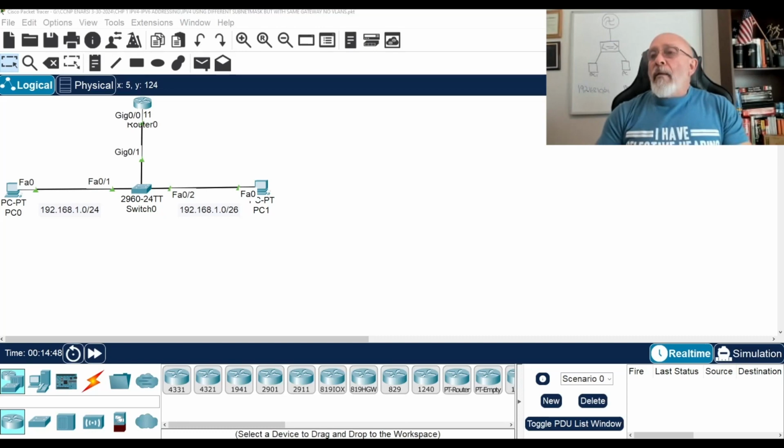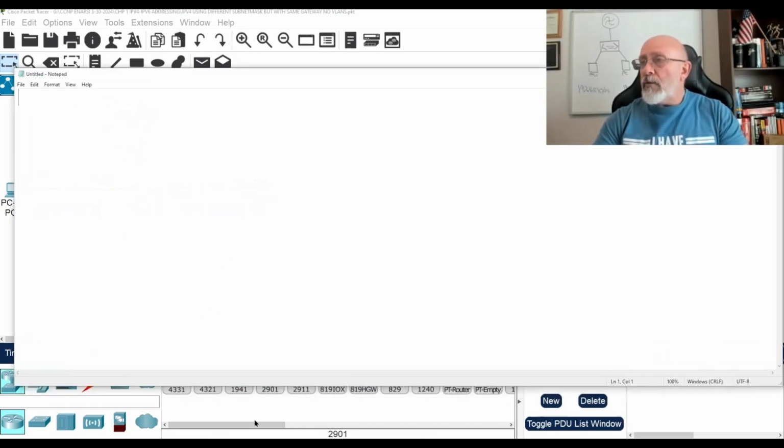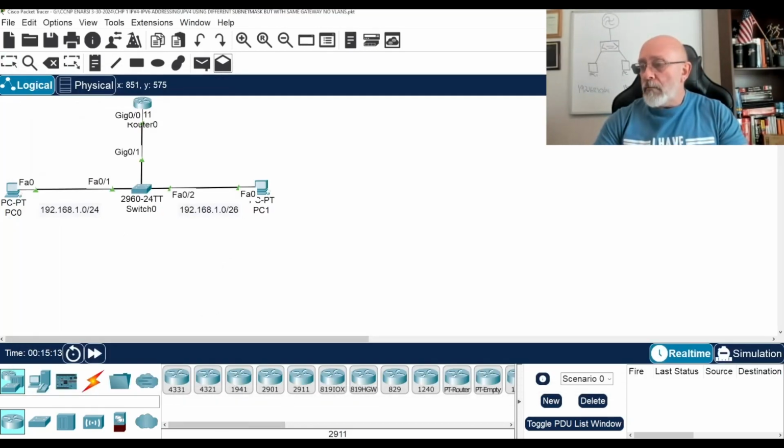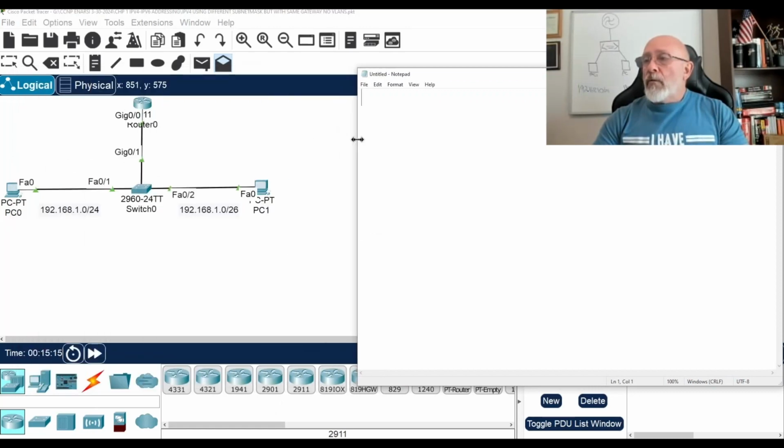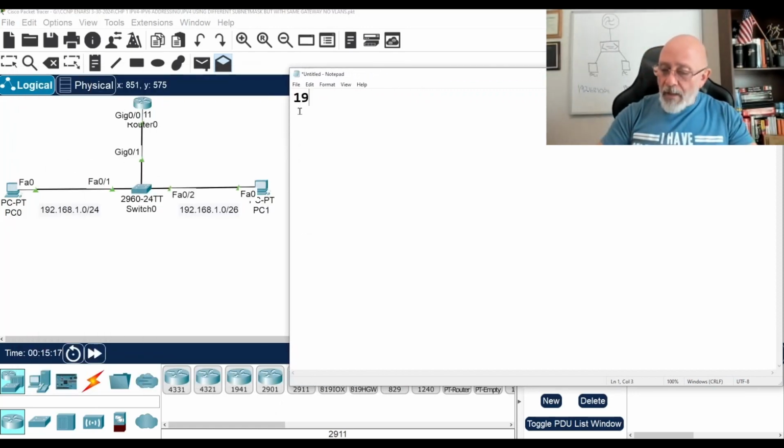Okay. As you can see here, we have two PCs, PC0 and PC1. These are two separate networks, 192.168.1.0/24 and 192.168.1.0/26. Obviously, if you're in the zero network here, I'm going to work this out for you. Let me see if there's Notepad. Yeah, perfect. So let me put that in there for you.